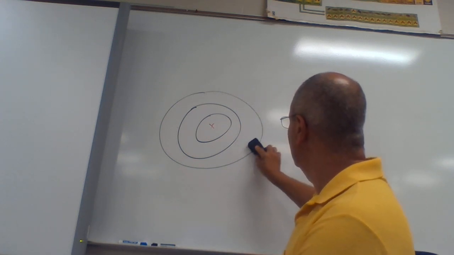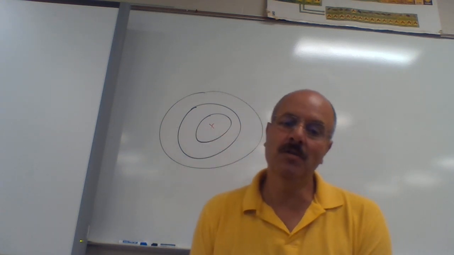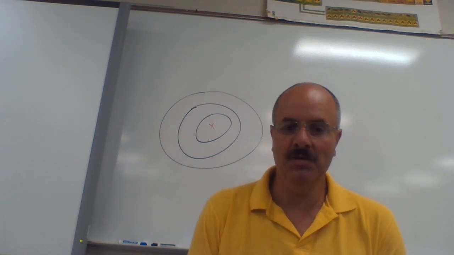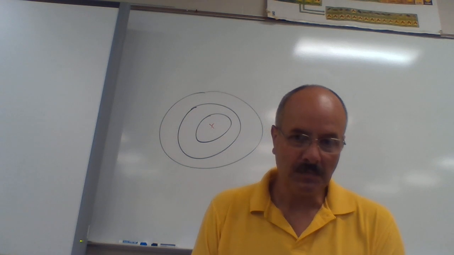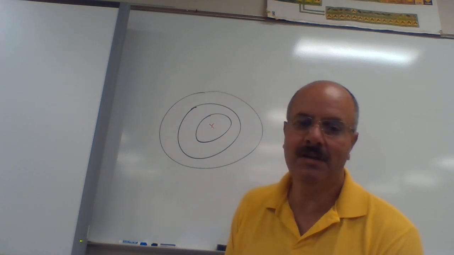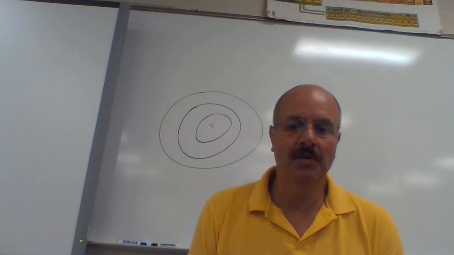So let me get rid of this guy now. We're going to go back to that one. Now let's look at what precision is. Precision, you have to have more than one measurement. So now we're looking at a group of measurements. Precision is reproducibility of measurements. In other words, getting the same answer over and over and over.